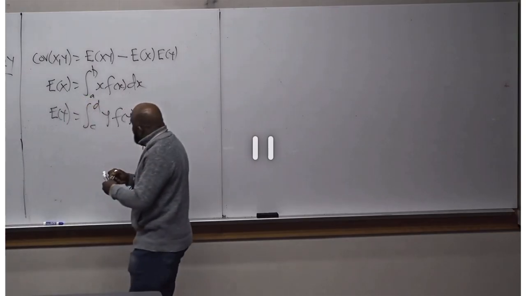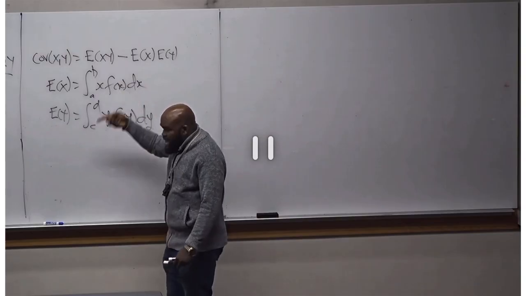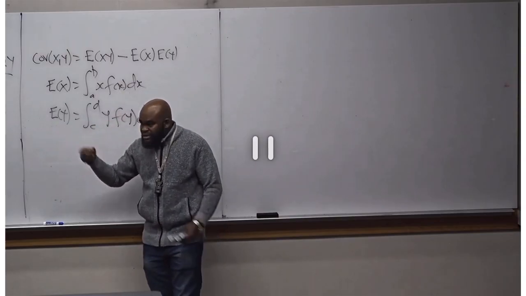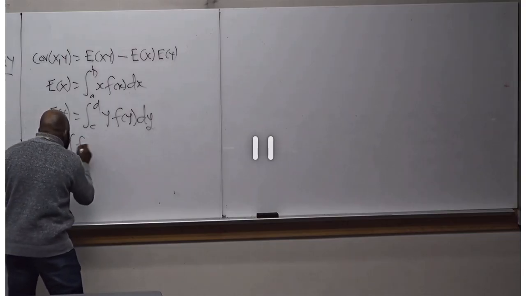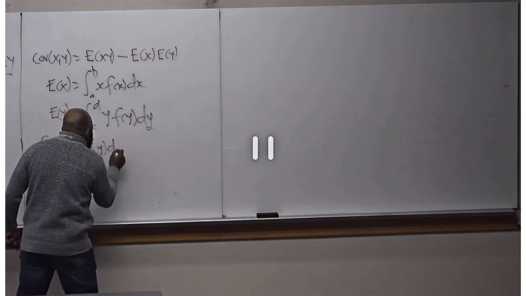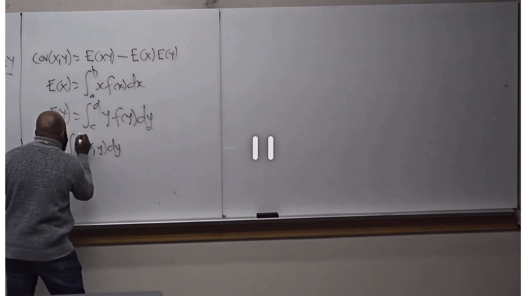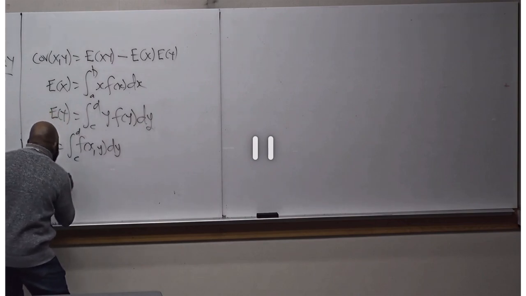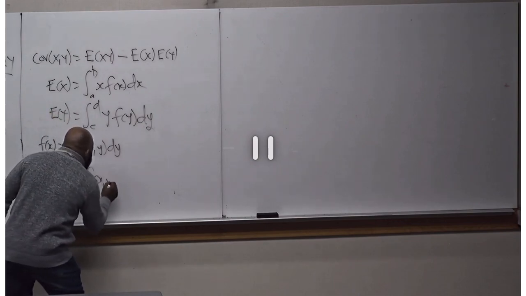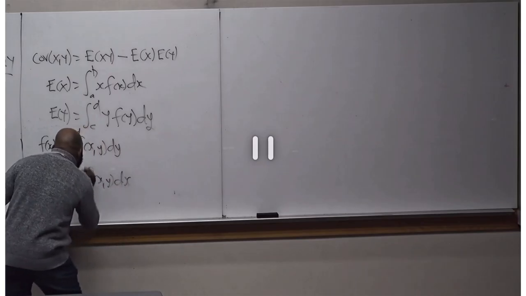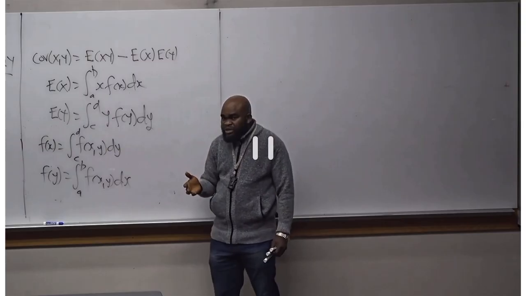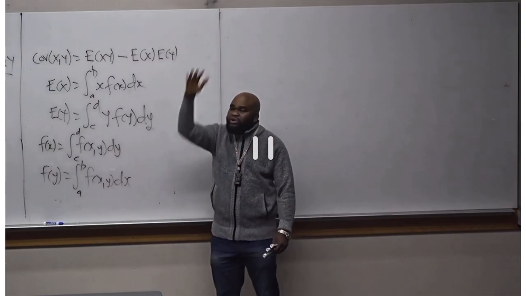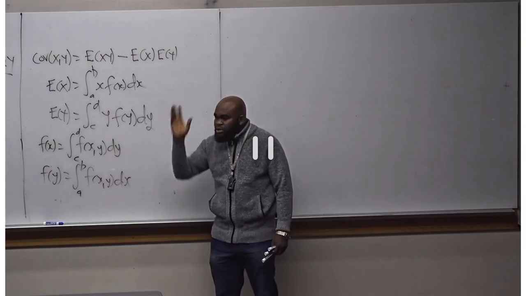Don't forget that f of x and f of y can be derived from f of x, y. Recall that f of x equals the integral of f of x, y dy from c to d, and f of y equals the integral of f of x, y dx from a to b. If I give you a question on f of x, y, I can ask you a lot of questions.